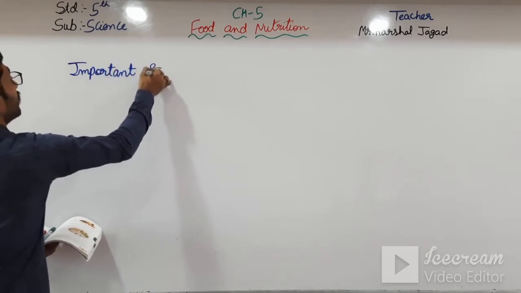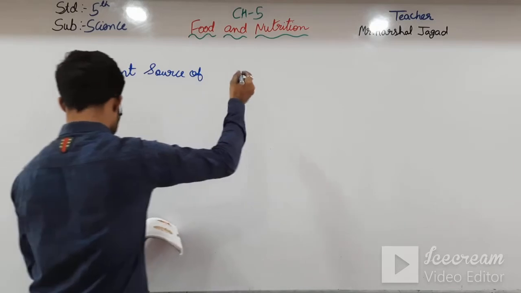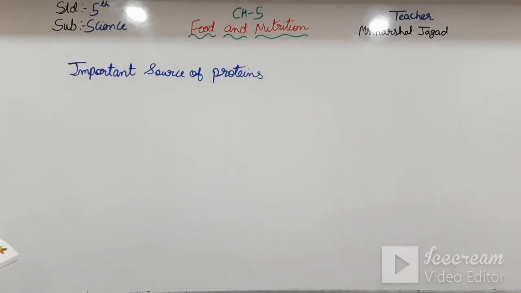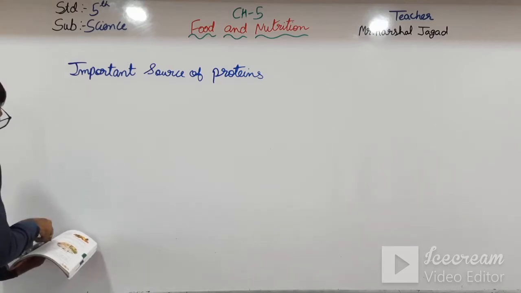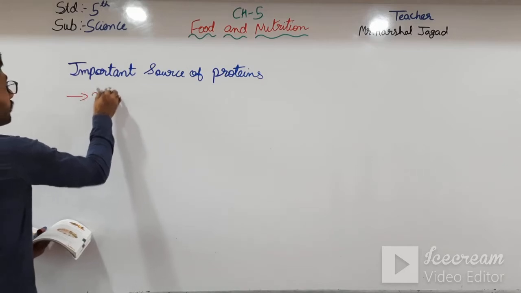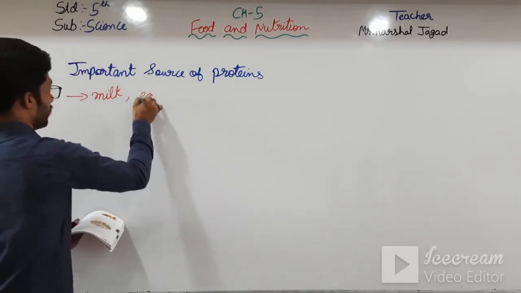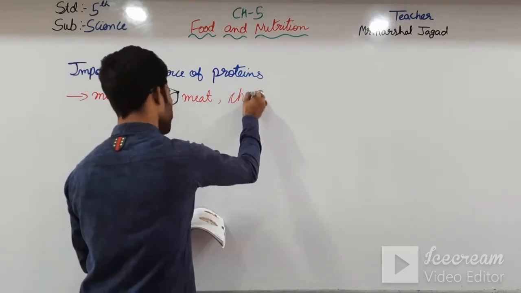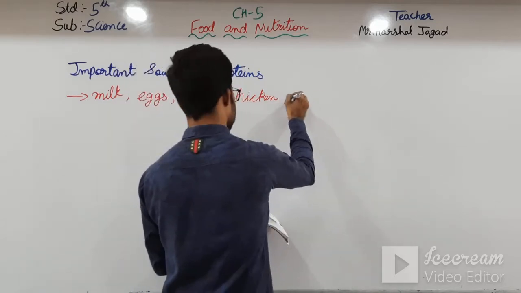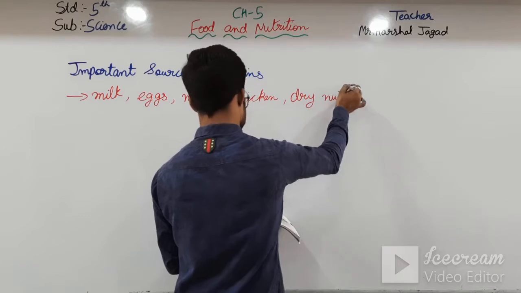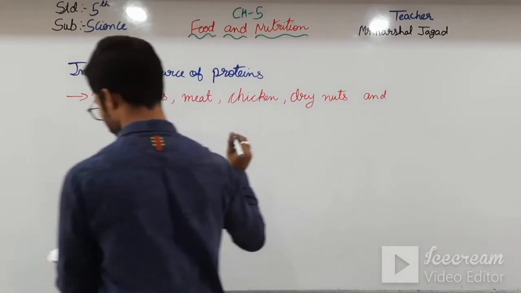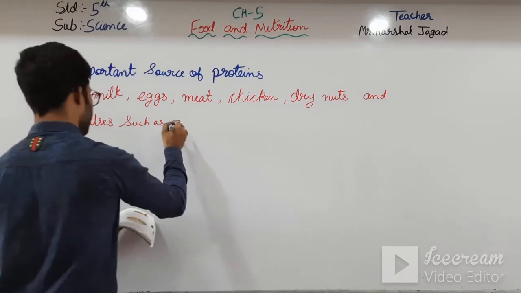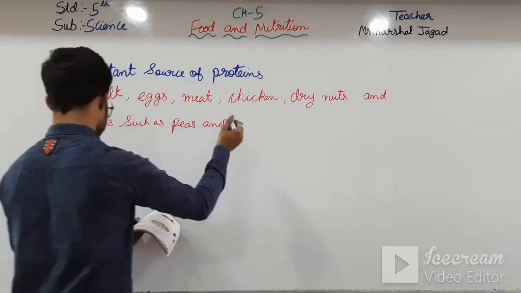Important source of proteins, they are: first is milk, second is eggs, meat, chicken, dry nuts, and pulses such as peas and beans.